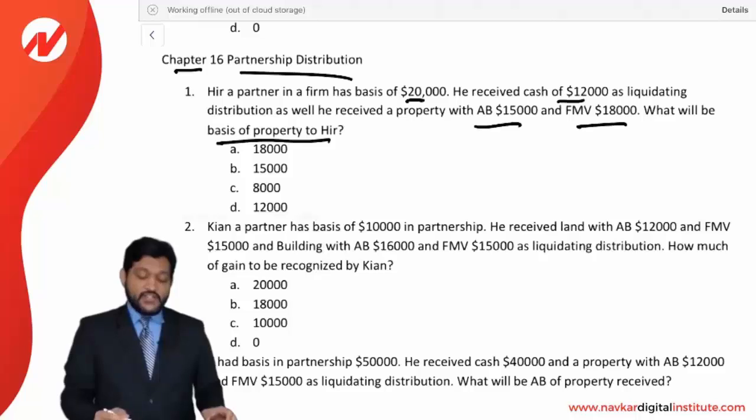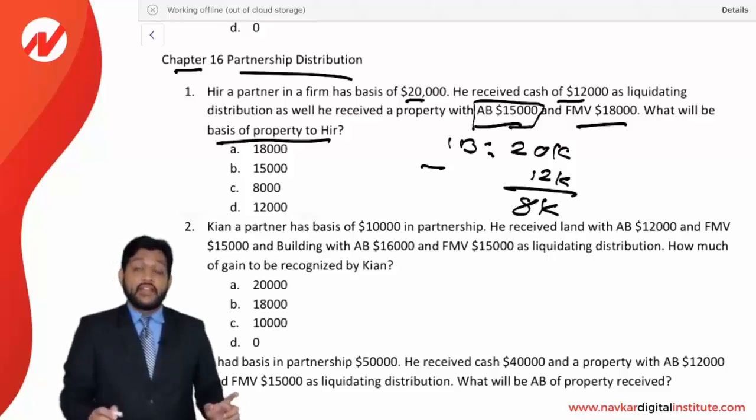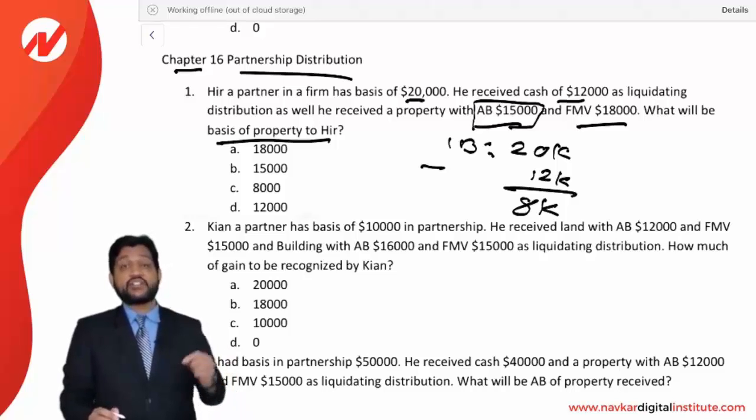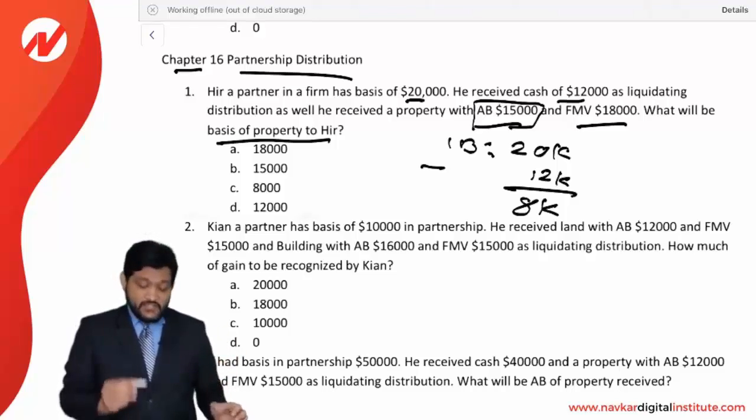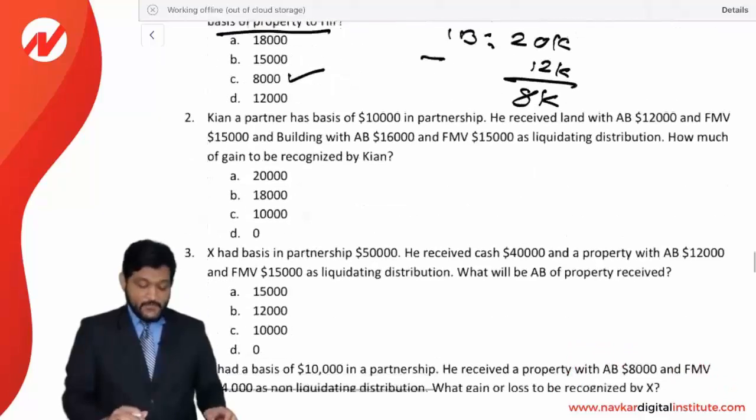So what will be the basis they are asking? First of all, 20,000 is the initial basis. Out of that, you are going to reduce the cash received. So he has received a cash of 12,000. So now the basis will be 8,000. And he has received a property with an AB of 15,000. So AB of the property for the partner will be AB 15,000 or interest basis, that is 8,000, whichever is lower. So it is going to be 8,000. The answer is C. 8,000 will be the basis in the property for the partner. That is the correct answer.